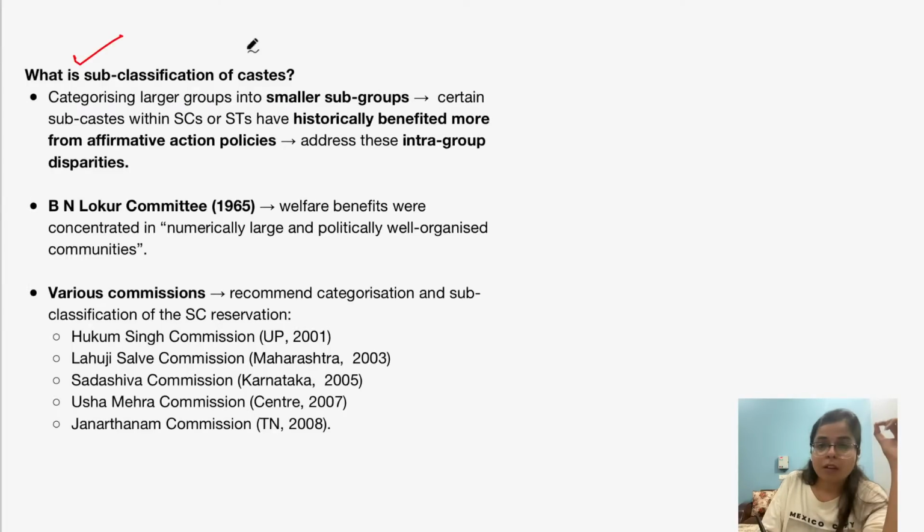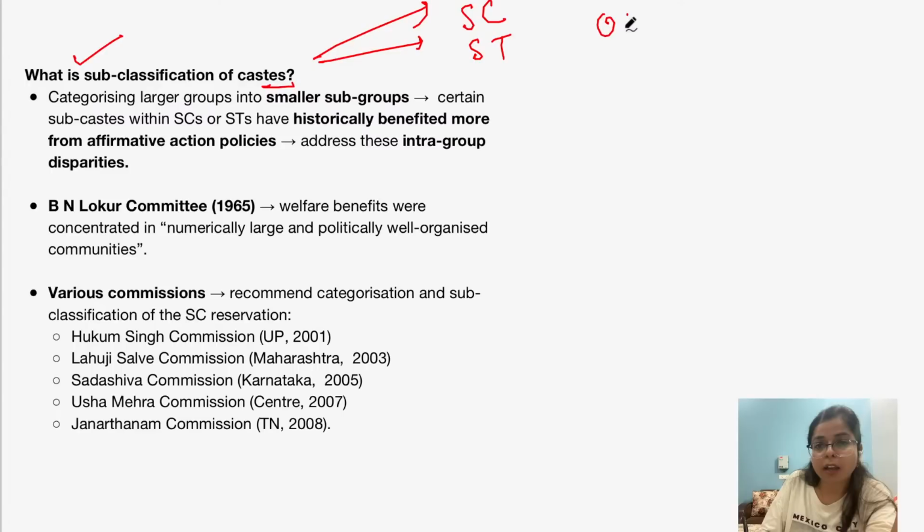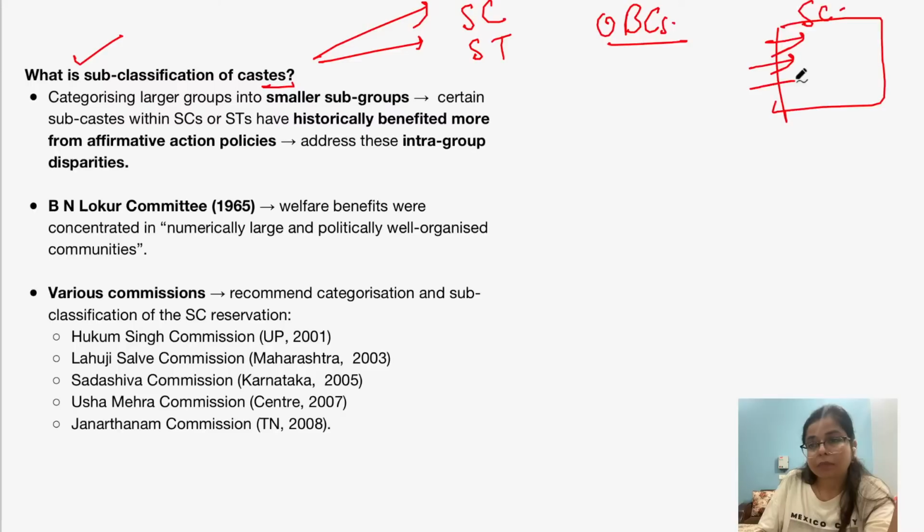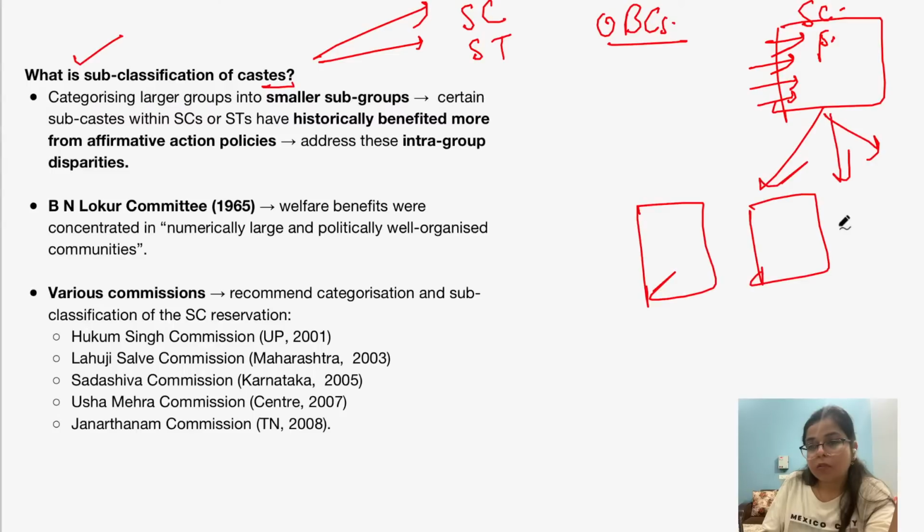Now, as we all know, there are various groups of caste in India. For example, scheduled caste, scheduled tribes, other backward classes. Okay, and there is a list. For example, if there is a list of scheduled caste, there could be various subcastes which could be added in this very list of scheduled caste. And sub-classification is when we sub-classify these castes into various groups based on certain criteria.